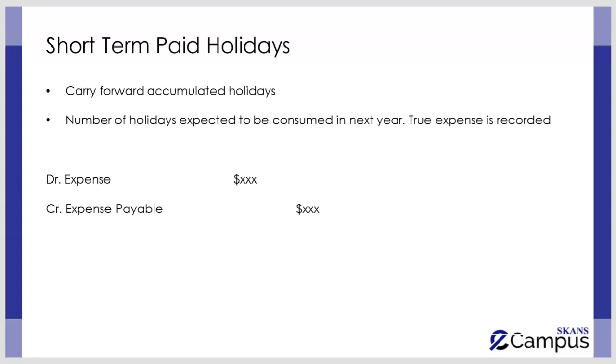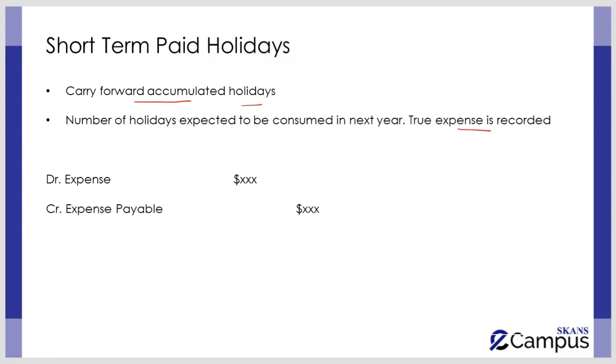Then, when we talk about the carry forward holidays, once again, you have to see how many holidays have been carried forward to the next year. In this case, you have to calculate the number of holidays expected to be consumed in the next year, and once again, the expense has to be recognized accordingly. The purpose is that the employee worked in your business in the current year.